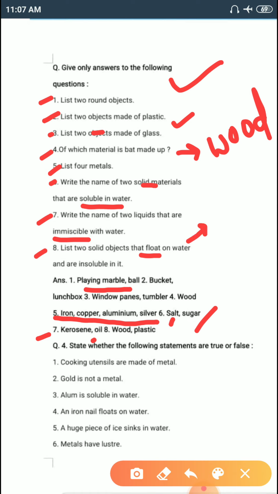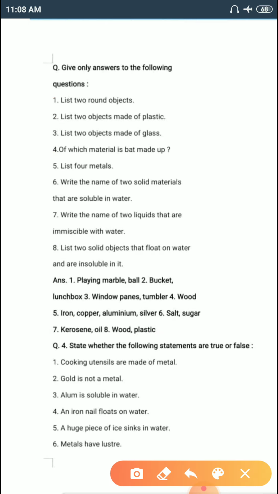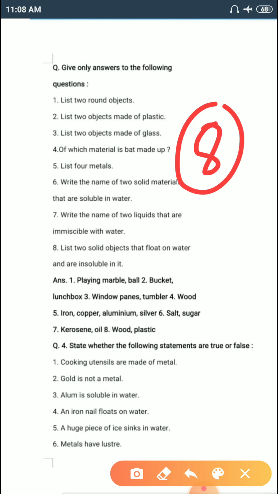At that time, the objects float and they are insoluble too. So, the objects which float on water are wood and plastic. Here we conclude the give only answers to the following questions. So there are total 8 questions.